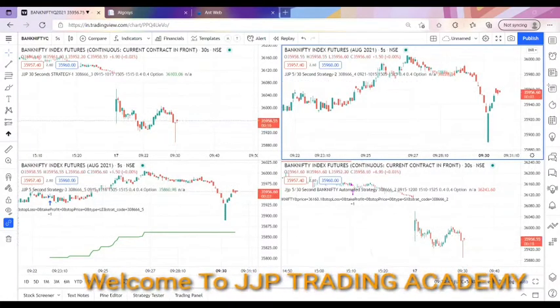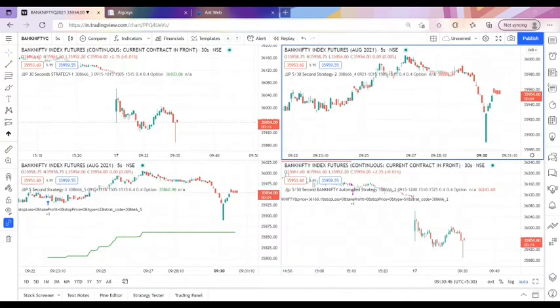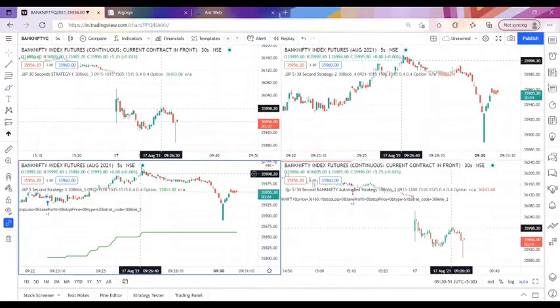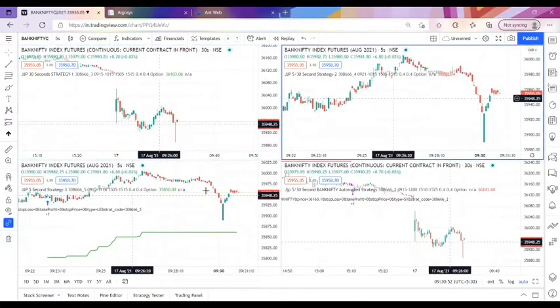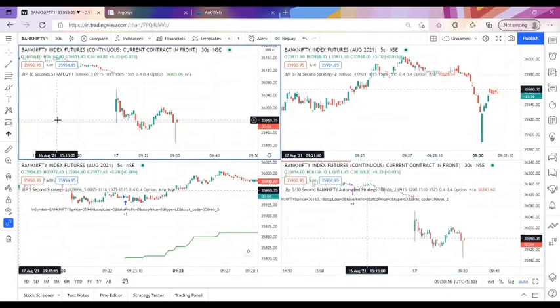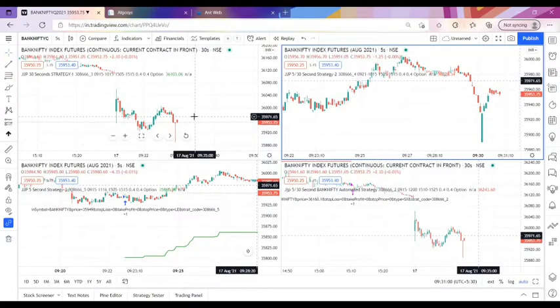So right now you can see the timing is 9:30 in my chart. Now I am sharing the screen for 17th August 2021. You can see I have opened a 4 multi-chart in a single view. Here I have opened the futures contract only, and according to the futures contract we have set the alert.